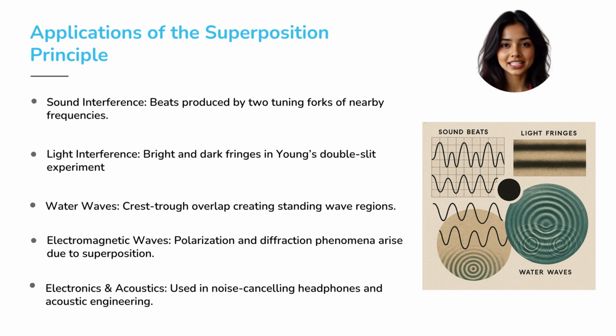So where do we actually see this magic of waves in action? Everywhere. In sound, when two slightly different notes interfere, we hear beats. In light, we get interference fringes, the bright and dark bands in Young's double-slit experiment. In water, overlapping ripples create beautiful standing patterns of crests and troughs. Even in electromagnetic waves, superposition explains diffraction and polarization. And yes, your noise-cancelling headphones use the exact same principle. They produce sound waves that destructively interfere with unwanted noise, cancelling it out.